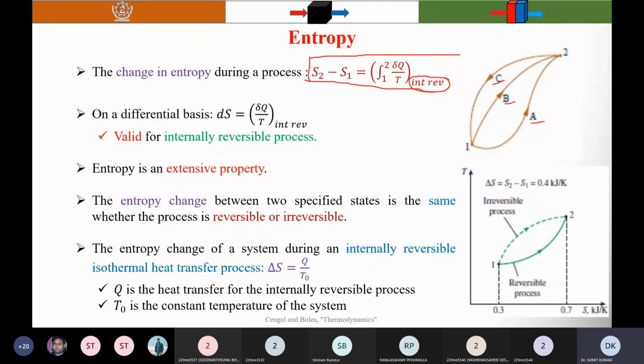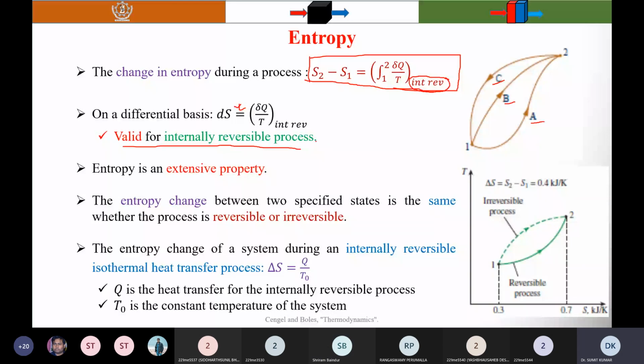So if you write it in differential form, it is written as dS equal to delta Q by T for the internally reversible process, and it is valid for an internally reversible or totally reversible process only. Remember that this equality is invalid for the irreversible process.